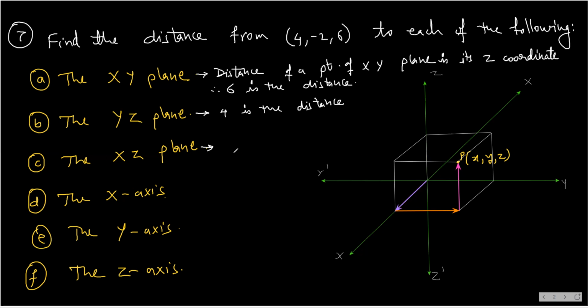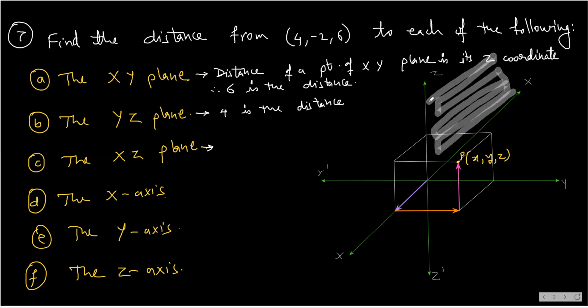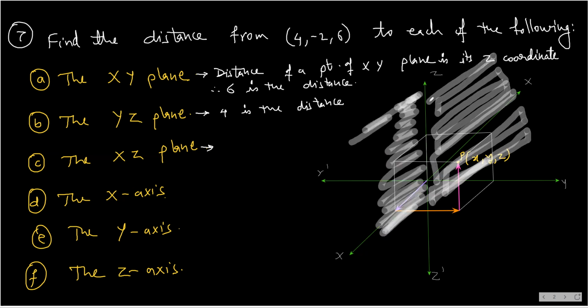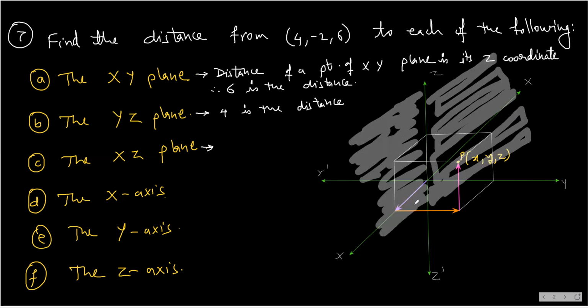Distance from the xz plane. Where is the xz plane? See, this plane here is the xz plane, the vertical one. Distance from the xz plane will be the y coordinate.